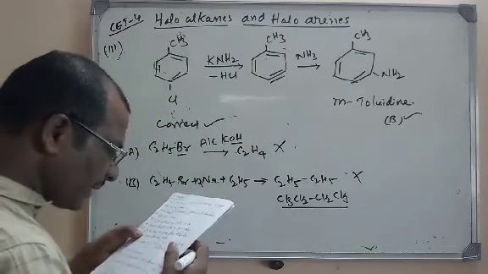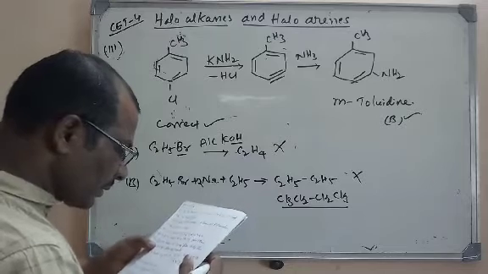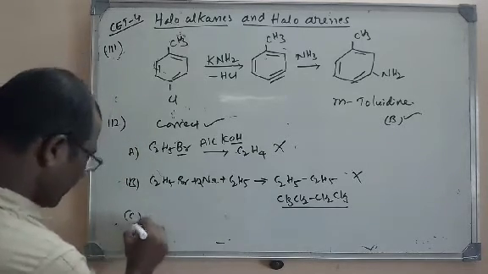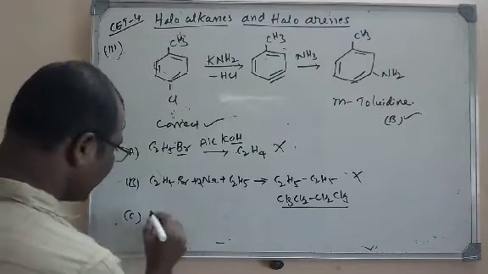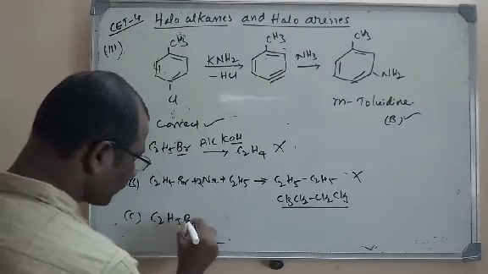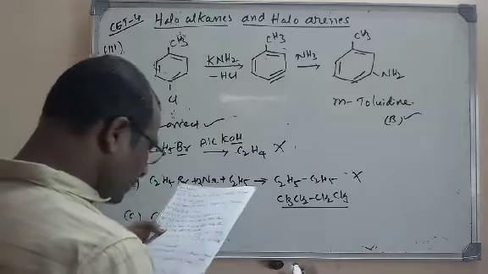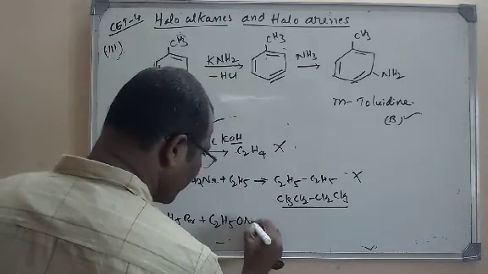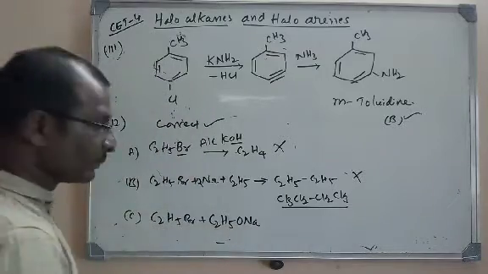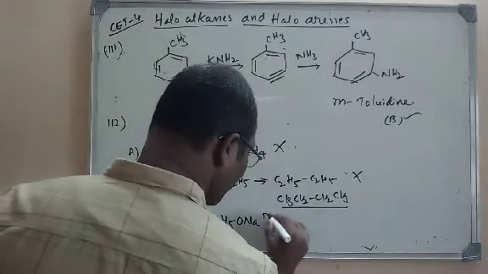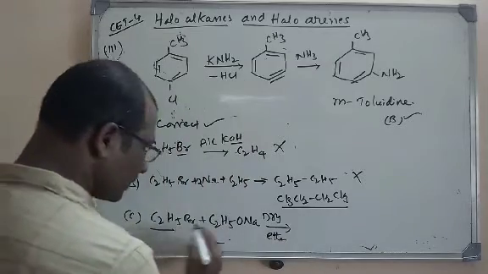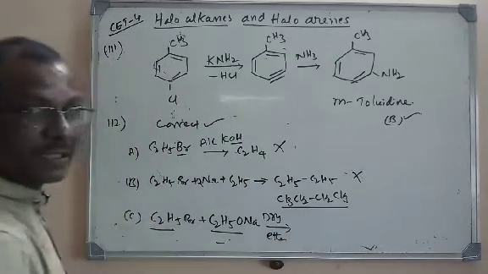Ethyl bromide when treated with sodium ethoxide forms diethyl ether. This is ethyl bromide, and they are treating it with sodium ethoxide, that is C2H5ONa. In the presence of dry ether, you all know that it's the Williamson's ether synthesis.